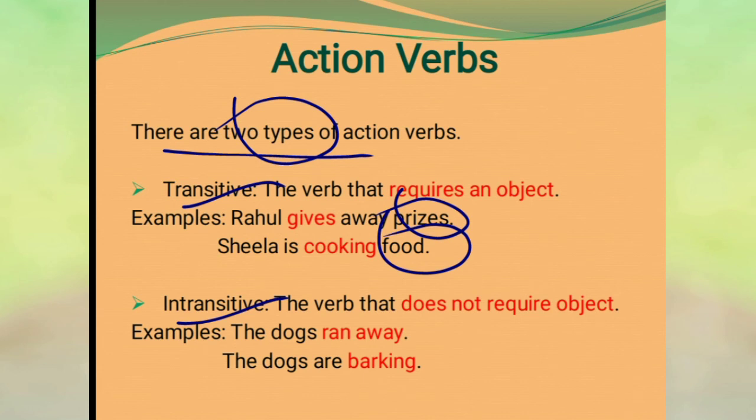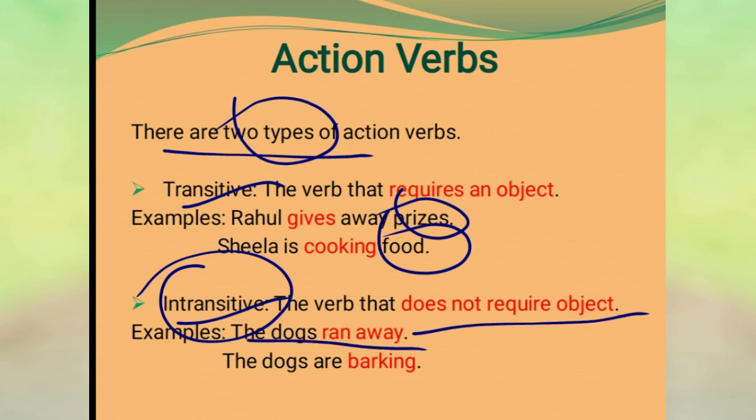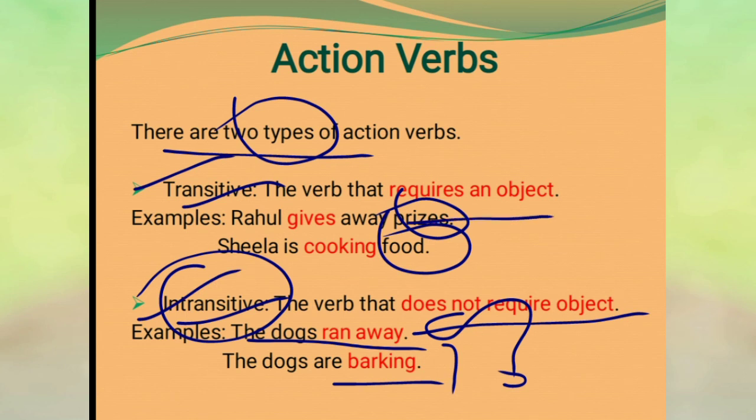Now let us talk about intransitive verbs. That does not require an object. For example, the dogs ran away. There is no object. Another example, the dogs are barking. There is no object. So, action verbs are divided into two: transitive and intransitive, one that requires an object and one that does not require an object.